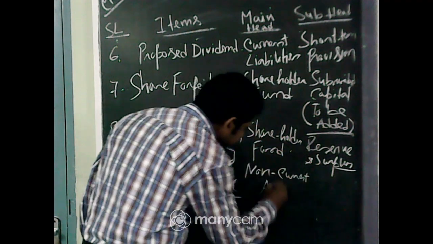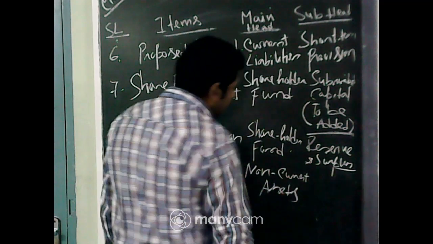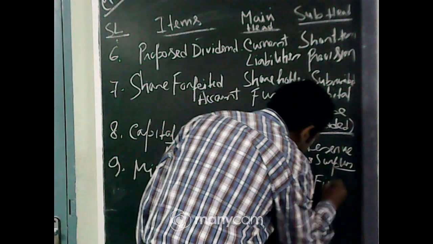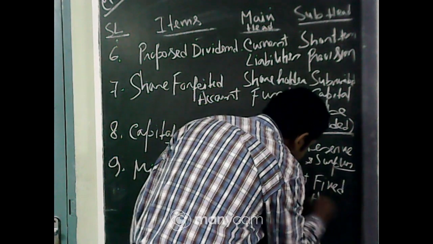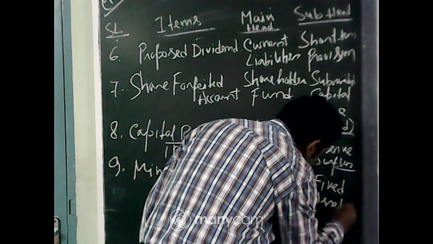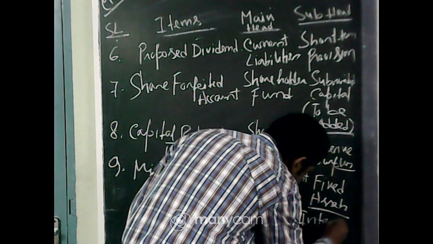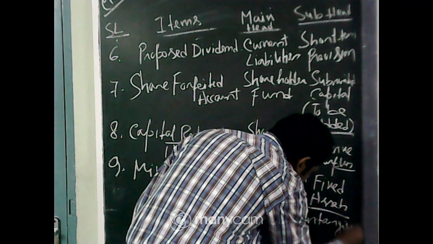That will also come under fixed asset, and under fixed asset, that is intangible assets.